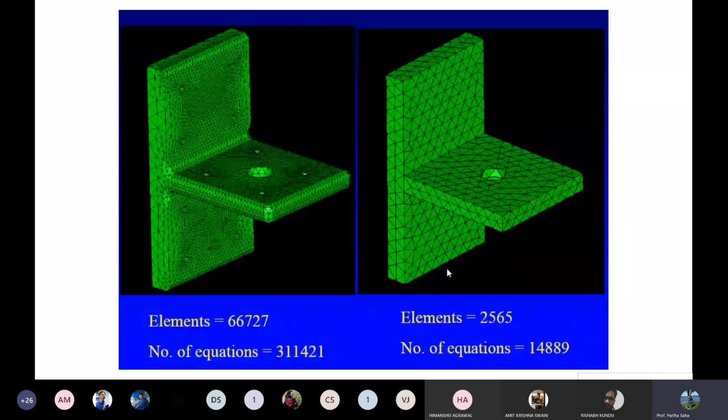What is the difference? You can see here that the same geometry is meshed by 2 different mesh patterns, and the number of elements differs greatly. 2,565 elements are here, whereas 66,000 elements are here. More than 6,000 times... obviously, whatever governing equation you solve, the number of equations to solve here is much higher than here. So if you solve here, you can predict that the result will be much more accurate in this case compared to this case, because the number of equations involved is way higher. So that's why meshing is very important.